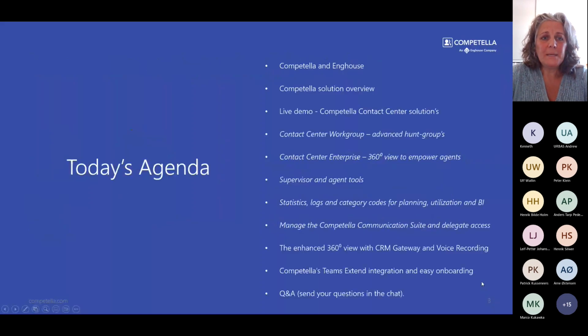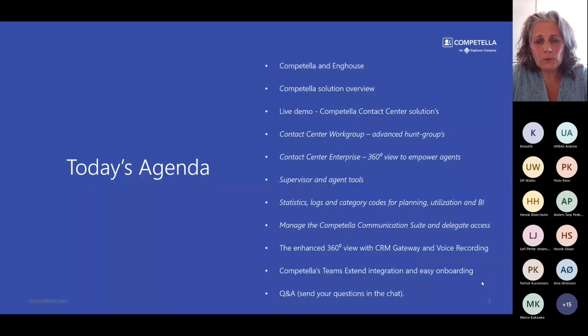So, Lars, this is the agenda. First we're going to do a small introduction of Competella and now Enghouse. Maybe some of you already know about Enghouse, but we are still going to give it. Lars is also going to talk a bit about the Competella solution overview. And then he is going to do the most important part, I think, which is the live demo of the Competella Contact Center solutions.